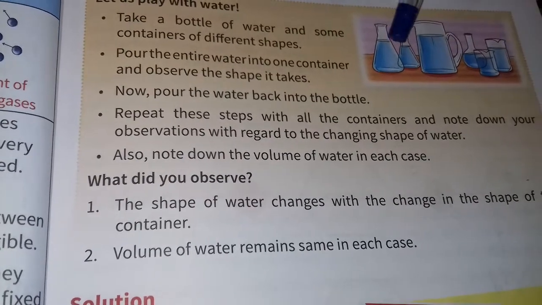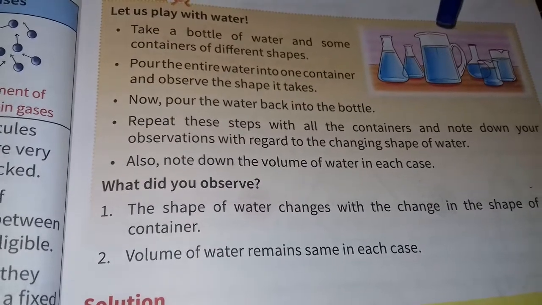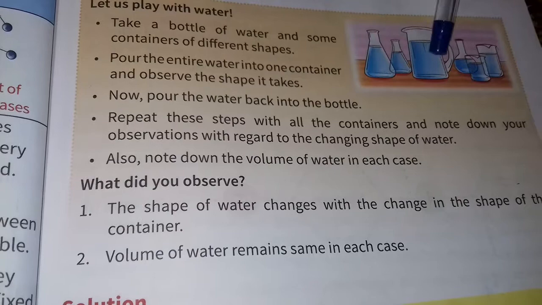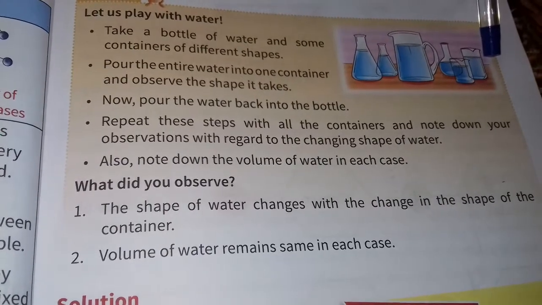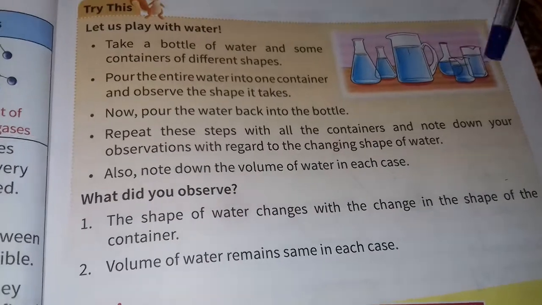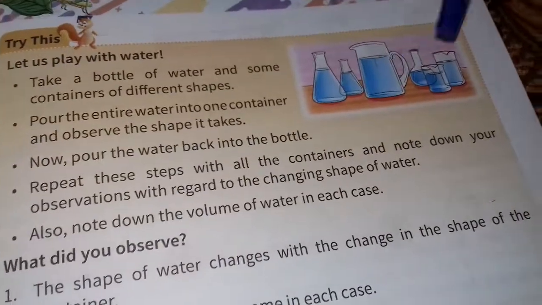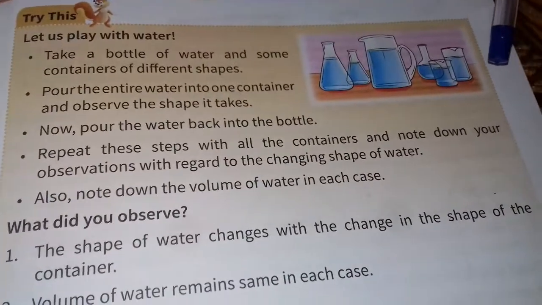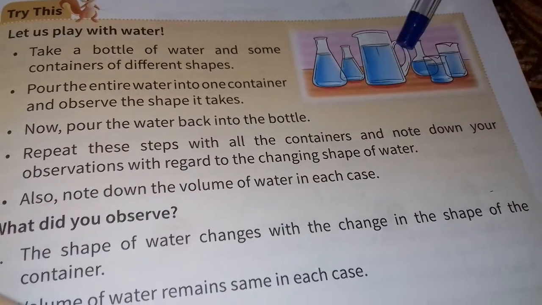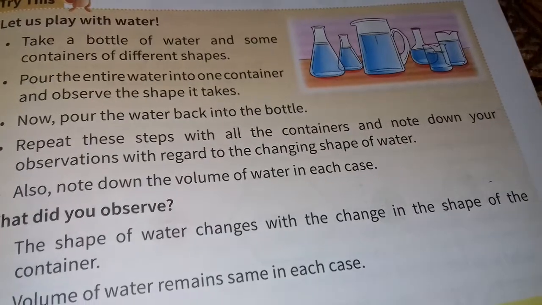Water has no shape of its own; it took the shape of the container. The shape of the water changed with the change in the shape of the container. Volume of water remains the same in each case, but the shape changes according to the container.